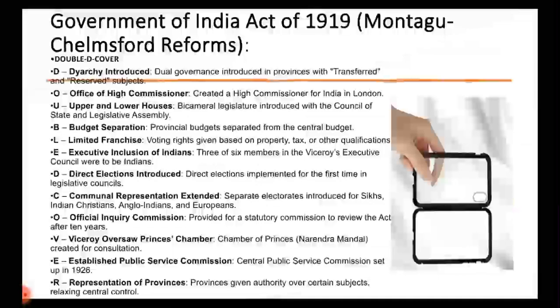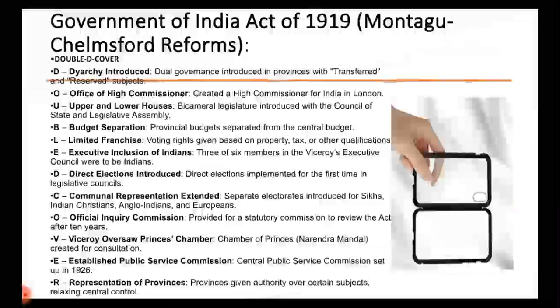Next comes the Government of India Act 1919, or Montagu-Chelmsford Reform. For this, see Montagu-Chelmsford Reform: two words are there, right? Double D cover, so you can see the picture. What is this double D cover? The first D is diarchy introduced, where transferred and reserved subjects were started. O is the Office of High Commissioner created for India in London. When was it created? Under the double D cover of the 1919 Act.